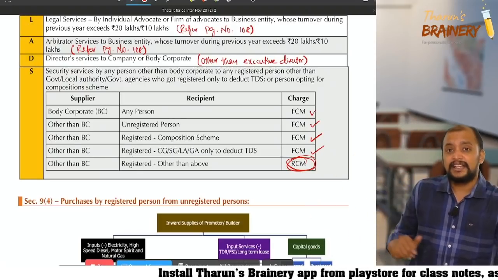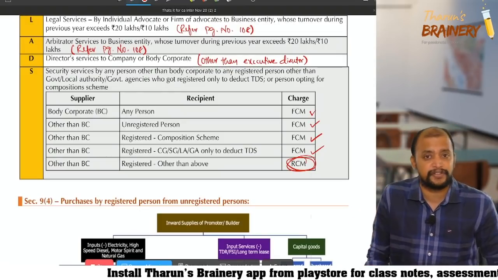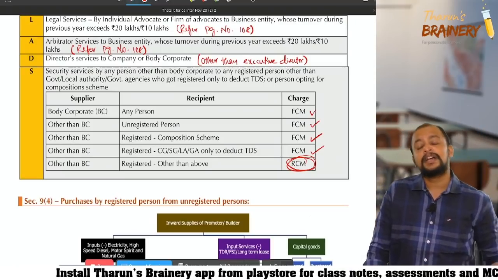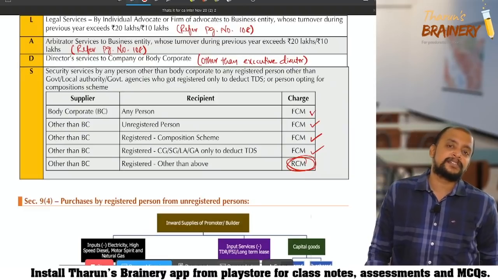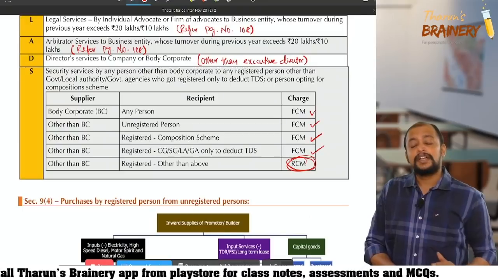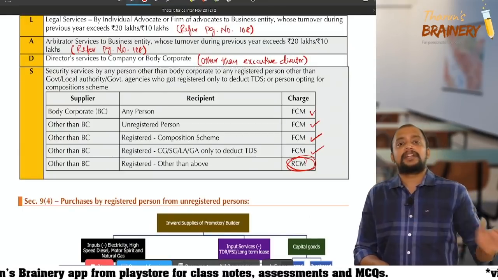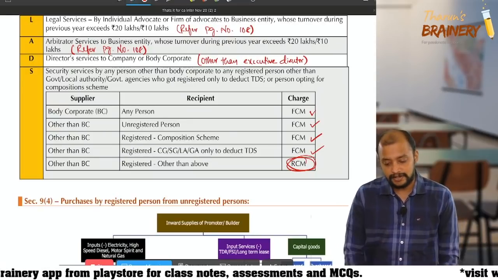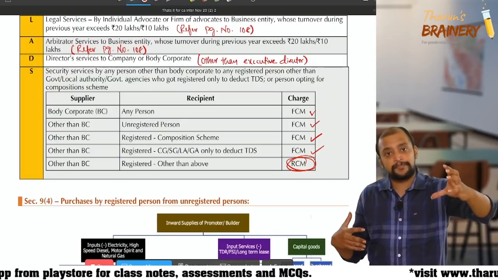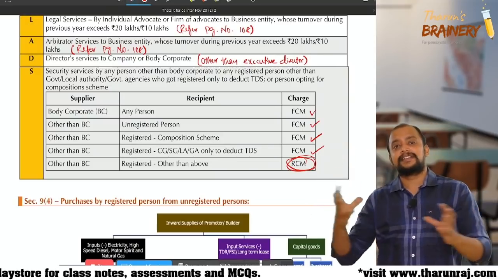Then L for legal services, that is advocate service, individual advocate or firm of advocates to business entity; wherever it is taxable it will come under RCM. And then arbitrator service to business entity, that too. Then D for director services to company or body corporate, and last, security agency services. Okay, so these are the various services that are covered under RCM. Along with this, we have also discussed the related exemptions.